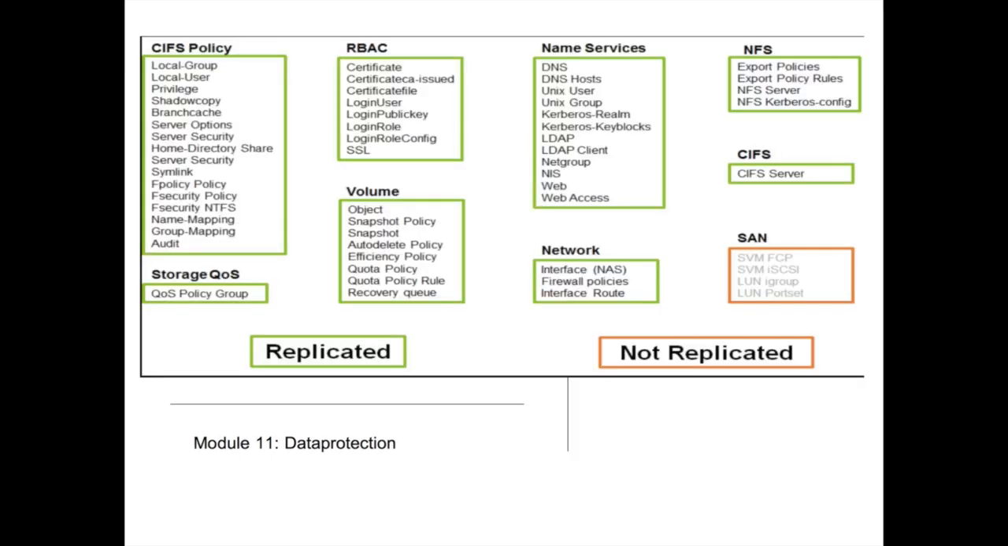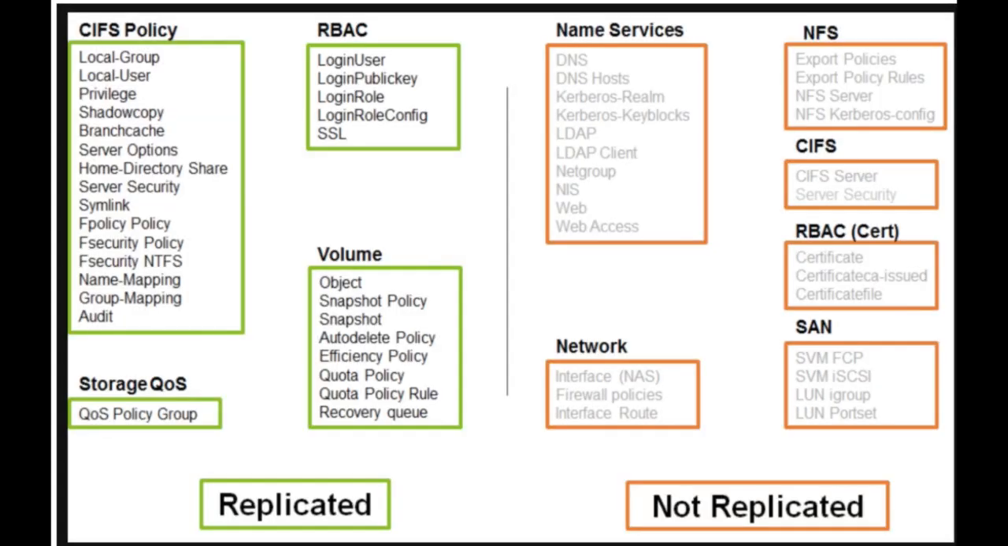What is replicated when identity preserve is set to true is everything in green. As you can see, the SAN information cannot be replicated, but policies, role-based access control, volume information, and so on is replicated if wanted. Setting identity preserve to false will still replicate some information, but not as much, obviously, as when it is set to true.